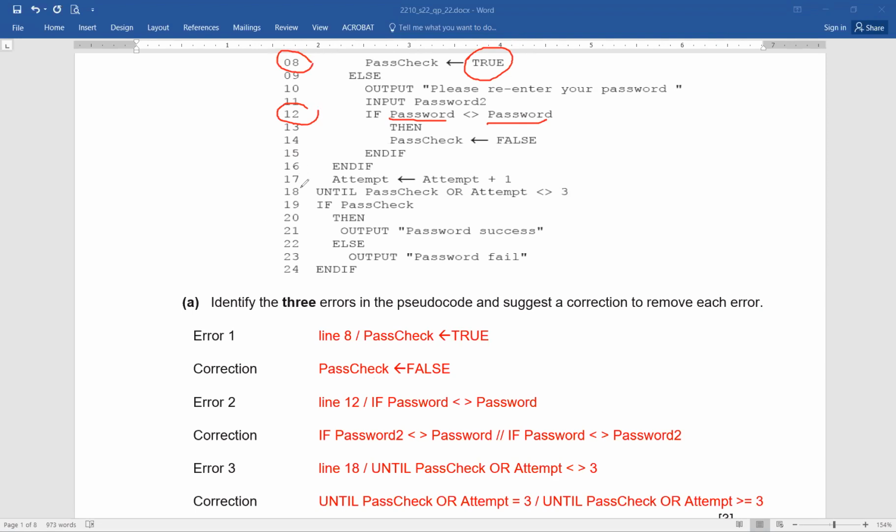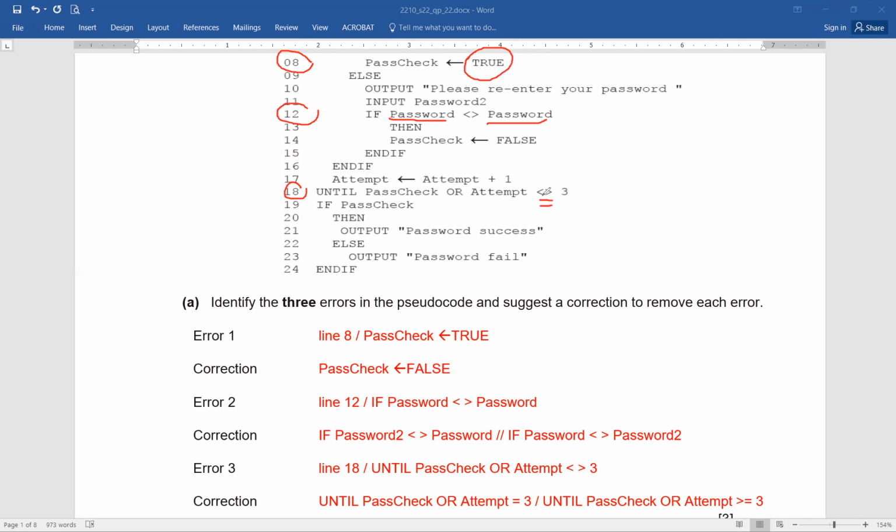Until pass check, or attempt is not equal to 3. It should have been attempt equals to 3. Remember, repeat until works when the condition is false, isn't it? So it should stop working when the condition is true.